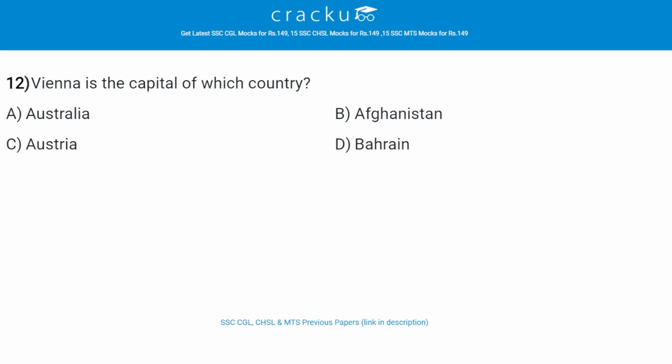Vienna is the capital of which country? The correct answer is C, that is Austria. So Vienna, the capital of Austria. Of the country's 9 states, Vienna is the smallest in area but largest in population.